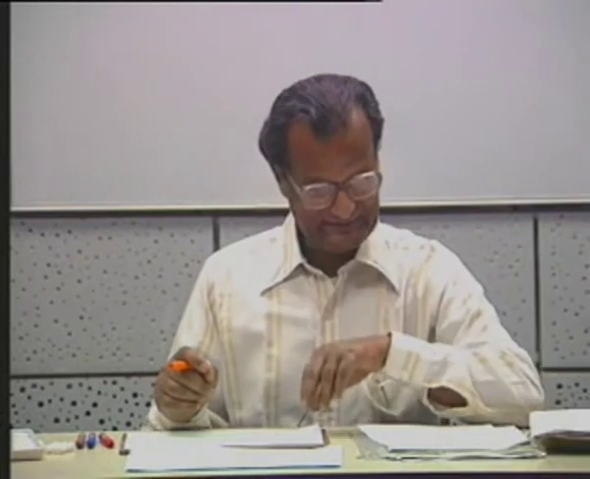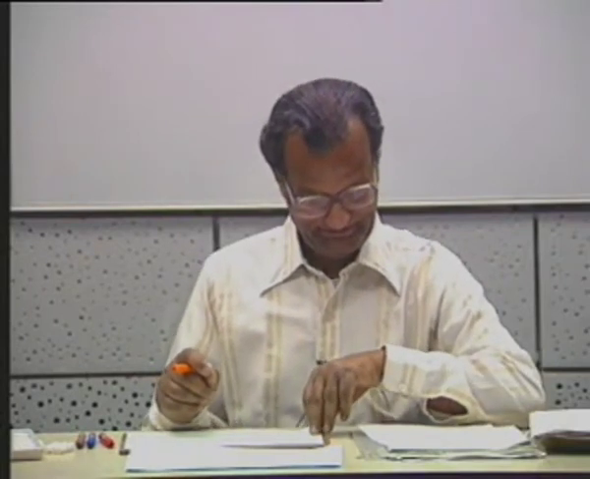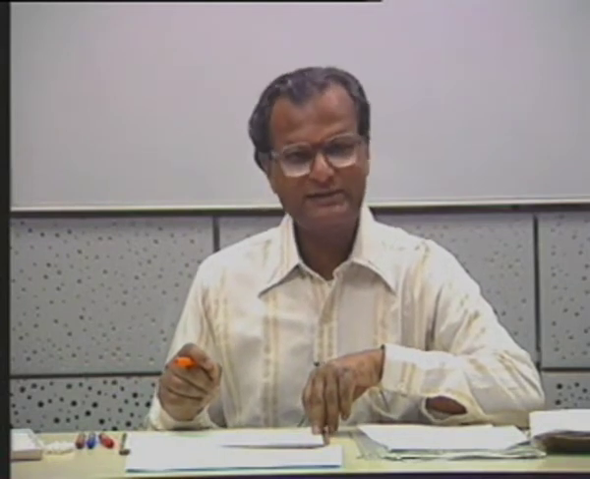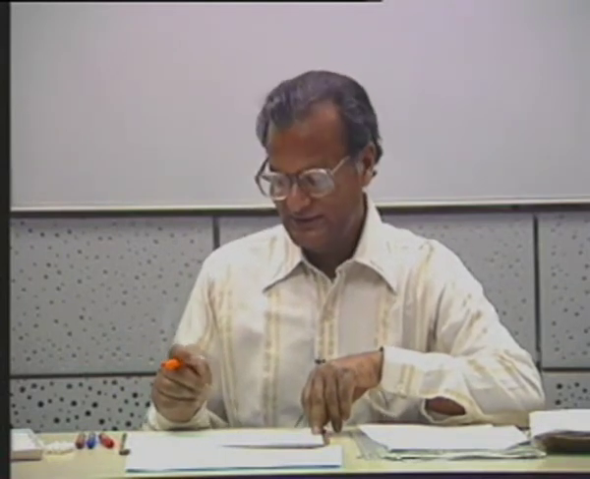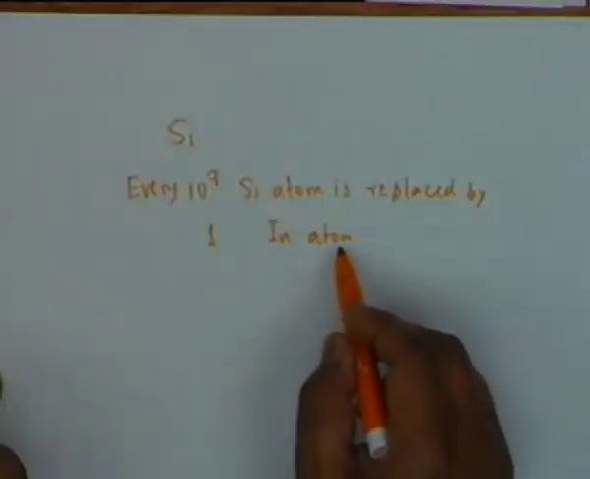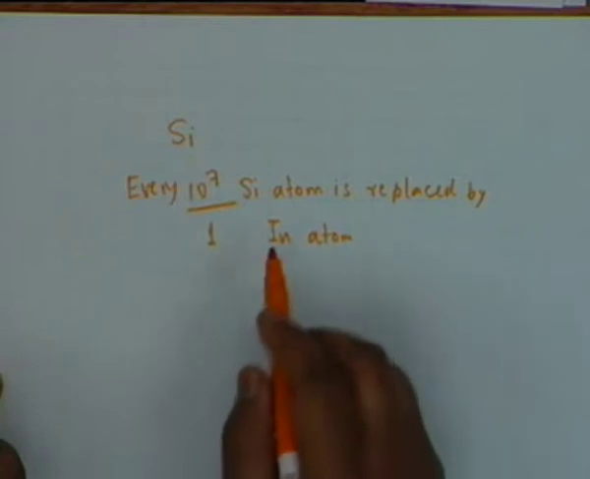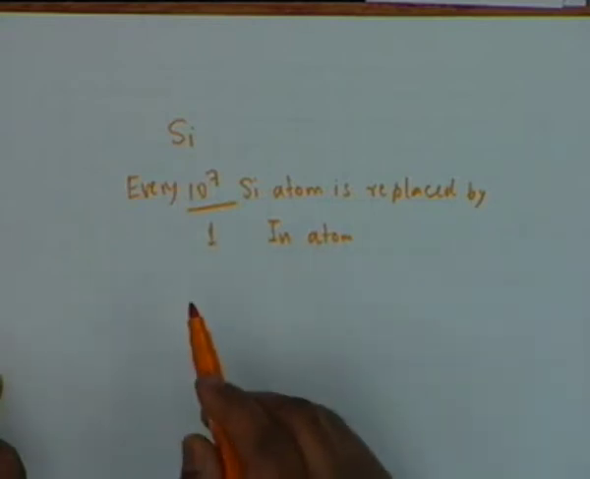Indium atom is acceptor. That is correct. If it was antimony, then it would have been donor. Alright. So you see the impurity is a very sparse impurity. Every 10 to the 7 silicon atoms is replaced by one indium atom.